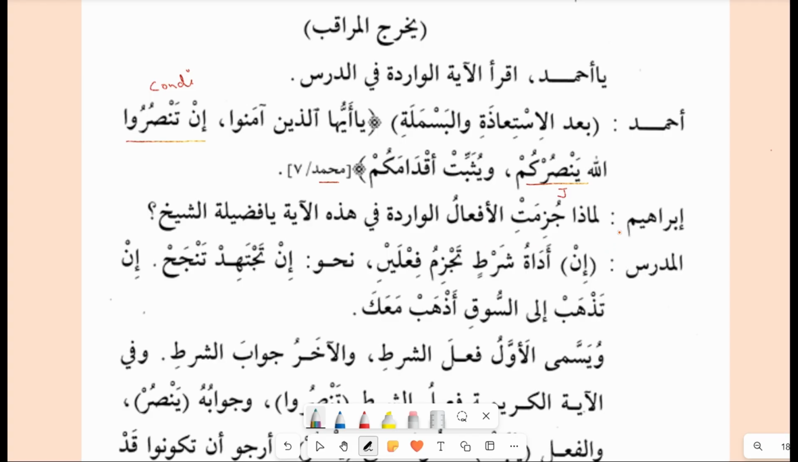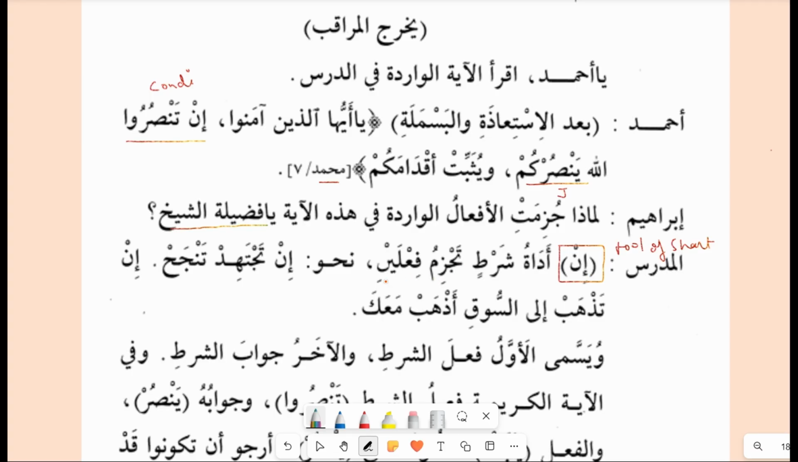Ibrahim says, now he asked a question to the teacher. لِمَاذَا جُزِمَتْ الْأَفْعَالُ, why do you, means put a sukoon on these verbs, al-warida fi hazihi ayah ya fadilat al-shaykh. So this is actually the etiquette to say for the teacher in class. The teacher says in adatu shart. So now you know if there is a condition, you will find a tool of shart before it. Tool of shart. So this is the first rule for making a condition.